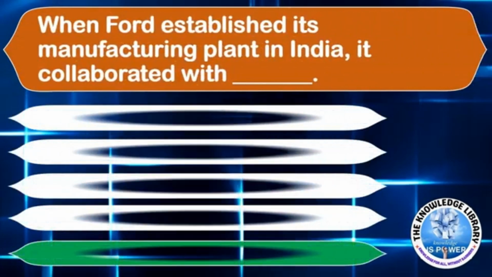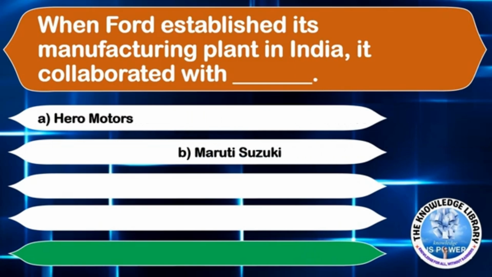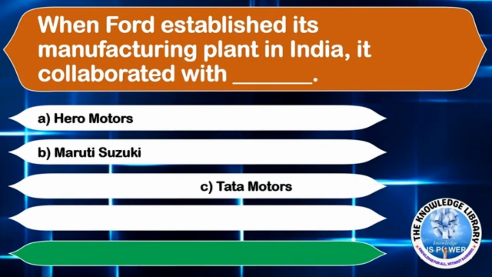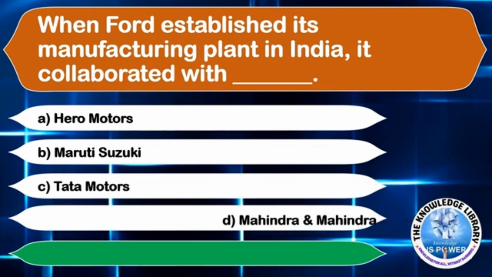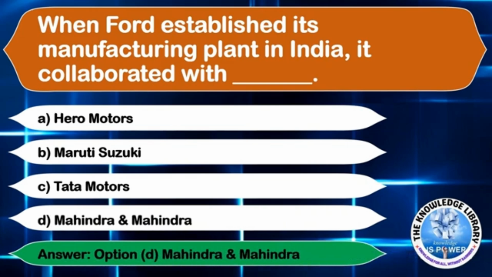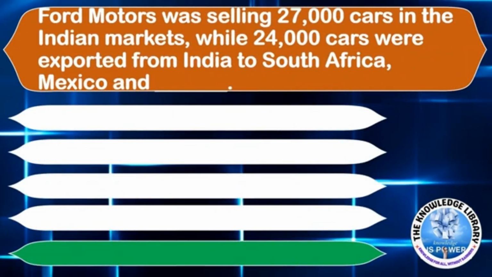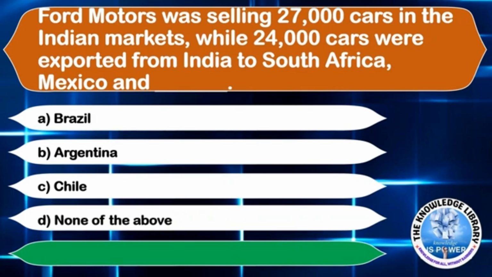The next question is, when Ford established its manufacturing plant in India, it collaborated with dash. Option A Hero Motors, Option B Maruti Suzuki, Option C Tata Motors, or Option D Mahindra and Mahindra. The correct answer is Option D Mahindra and Mahindra. The next question is, Ford Motors was selling 27,000 cars in the Indian markets while 24,000 cars were exported from India to South Africa, Mexico and dash. Option A Brazil, Option B Argentina, Option C Chile, or Option D none of the above. The correct answer is Option A Brazil.